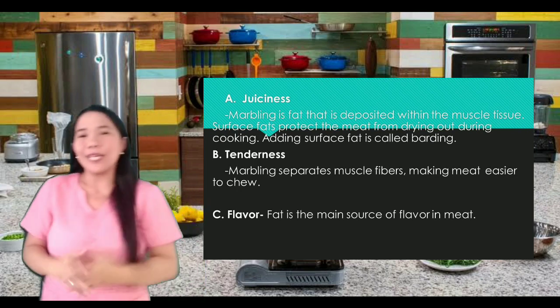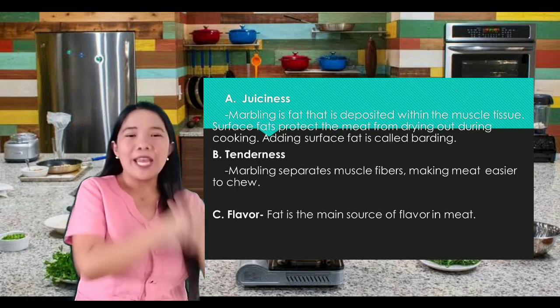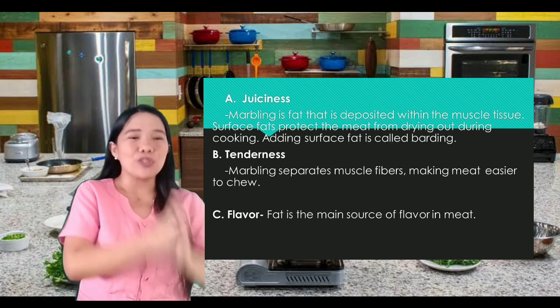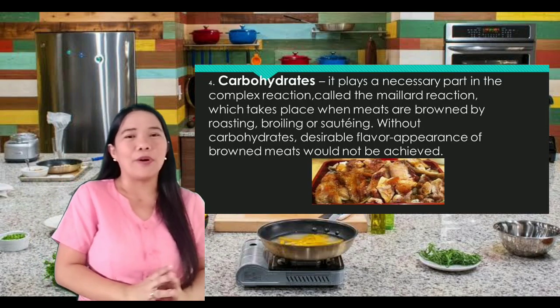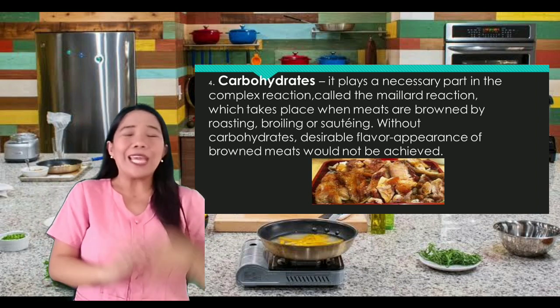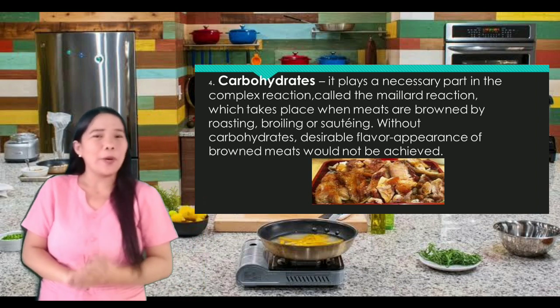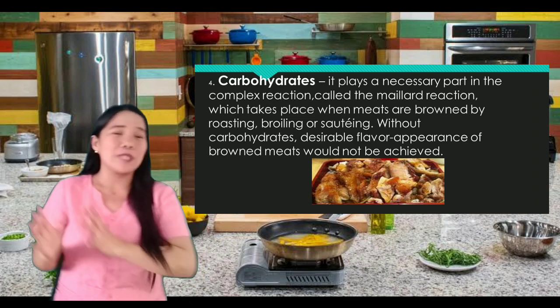The third one is flavor. Fat adds flavor to the meat. It is the main source of flavor in the meat. And the last one, number 4, is carbohydrate. And what is this carbohydrate, di ba? It plays a necessary part in the complex reaction. Sabi nga natin yung carbohydrates gives energy.